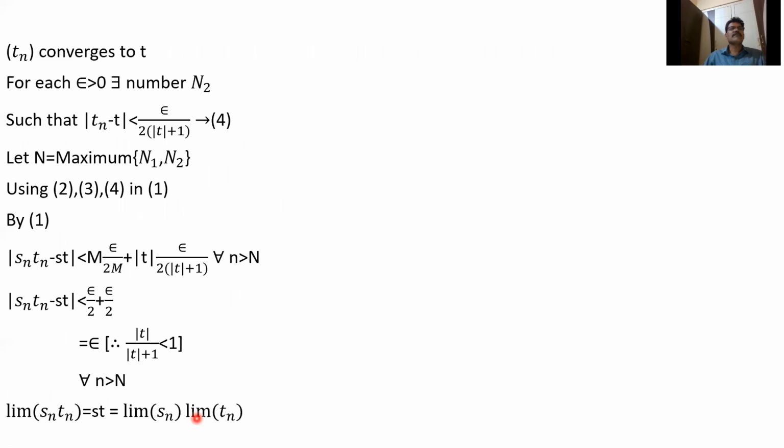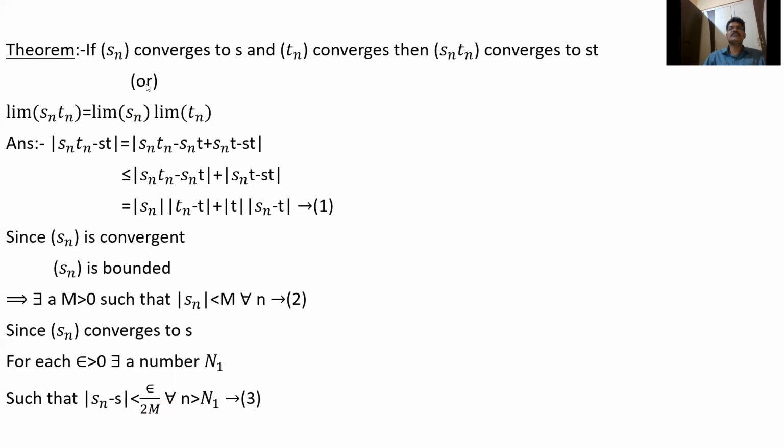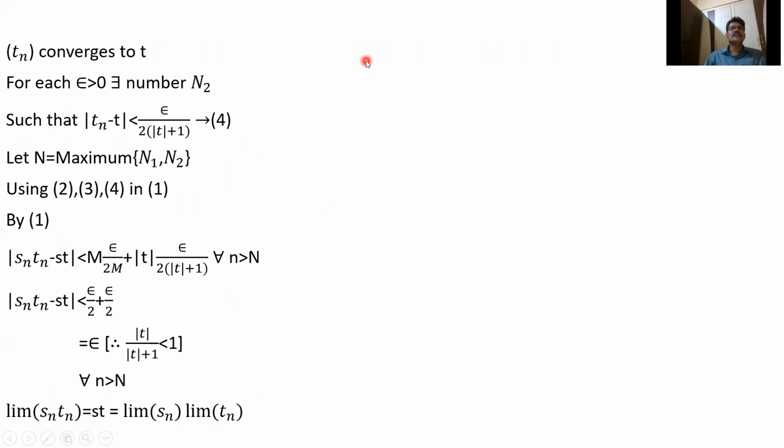Similarly, Tn converges to T. So Tn converges to T implies that for each epsilon greater than 0, there exists a number n2 such that mod Tn minus T is less than epsilon by 2 into mod T plus 1.